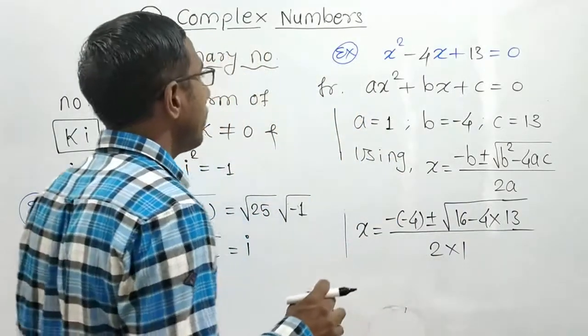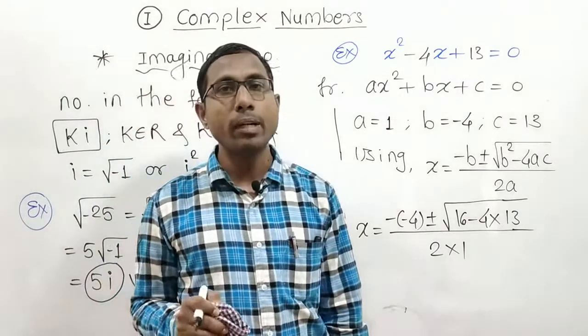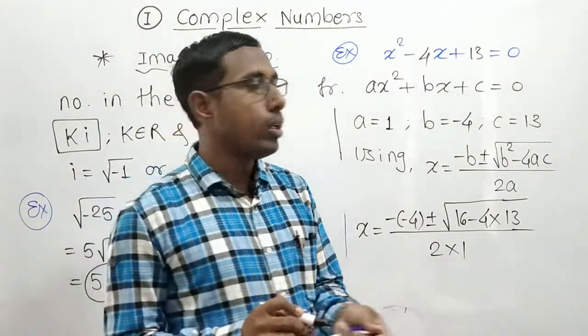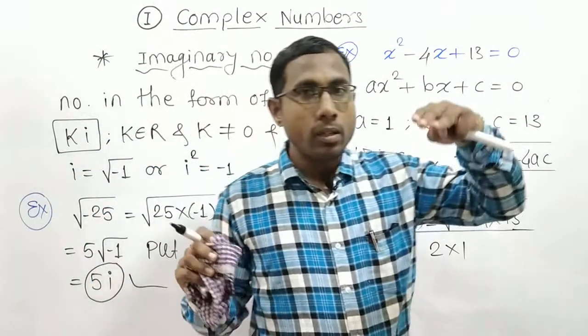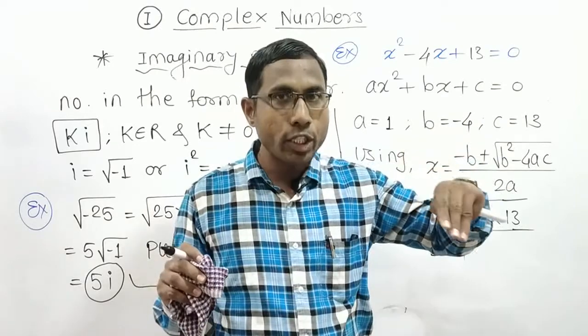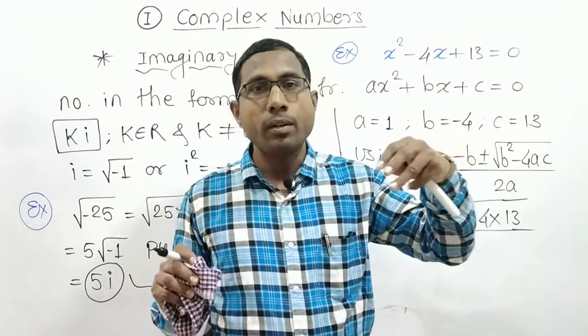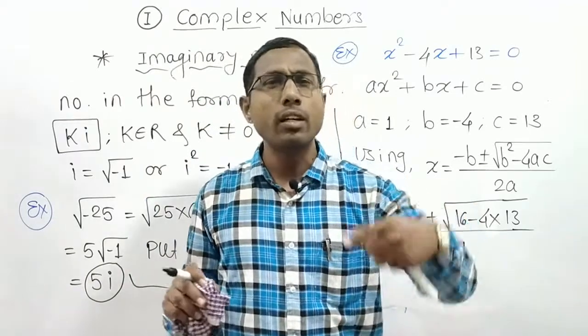Now once again, come back to the system of real numbers. Let's go a little bit back. The number system is divided into natural numbers, then whole numbers, then integers, then rational and irrational numbers, and all those are nothing but real numbers.